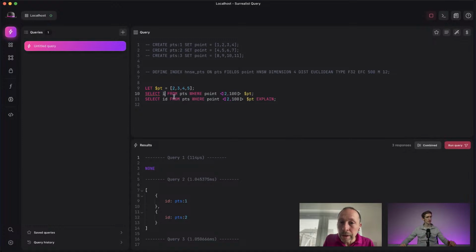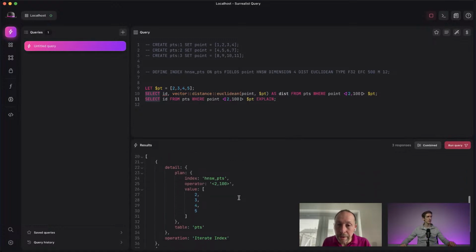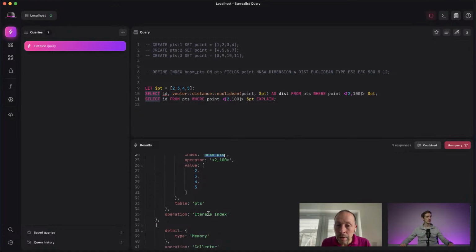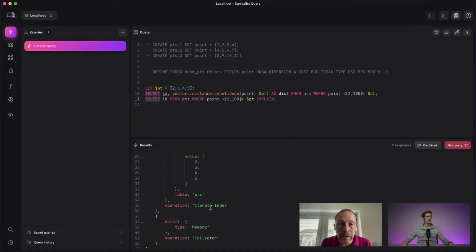I have also the function that I can use here to return the distance if I need it. And of course I have, as usual, the explain. If I look at the explain plan, I can see that my index has been used. The plan says I'm using the index called HNSW point. The operator has been used with the value that was given, and I'm iterating an index, which means I'm not browsing the whole table, which is what we expect from the index.